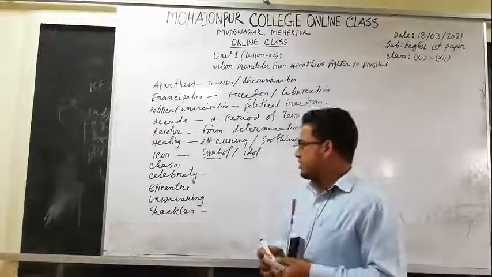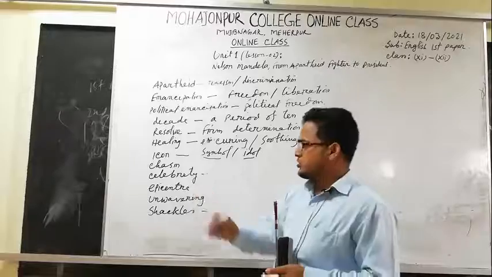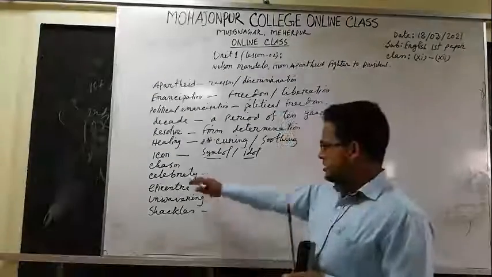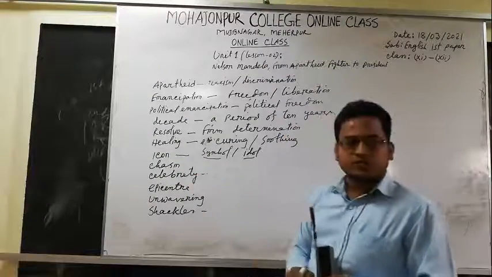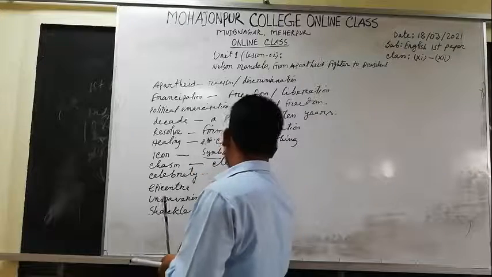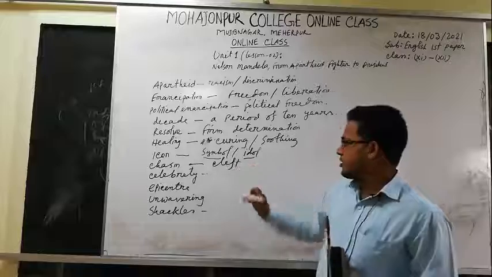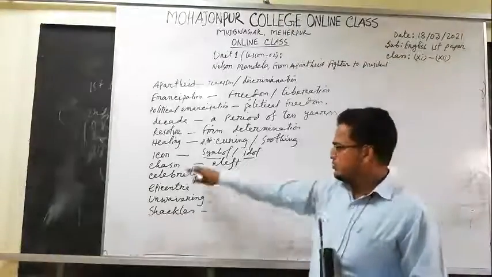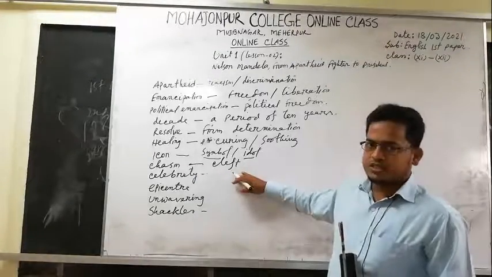idol. Now, students, the next one is chasm. What does the word chasm stand for? Chasm means cleft. Chasm means cleft. You will memorize it, I think.